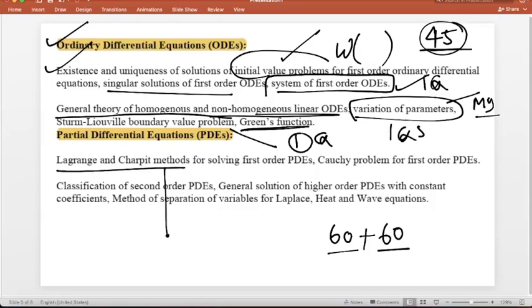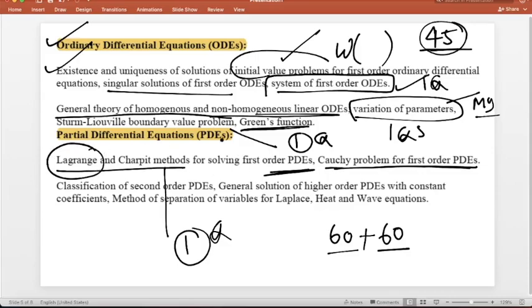One question, 100% sure that you will get, either from the Lagrange method or Charpit method for solving the PDE, right? One question, it is 100%. Then the Cauchy problem is also very important, because this is an extension of the Lagrange and Charpit method. Sometimes the Lagrange method is useful in the Cauchy problem for solving the first order PDE. So 100% you will get one question either from the Cauchy problem or from Lagrange or Charpit.